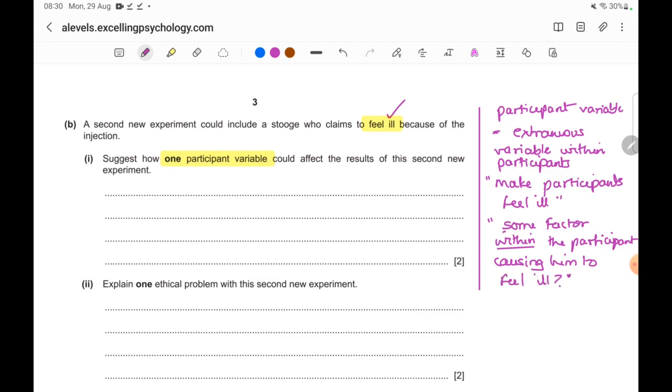When do people feel ill? When they are ill, no? Before they've come for the experiment, only they are feeling ill.